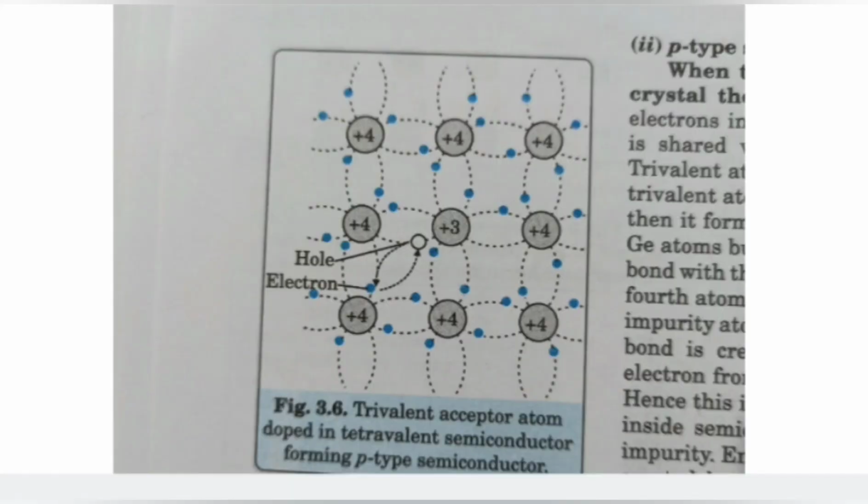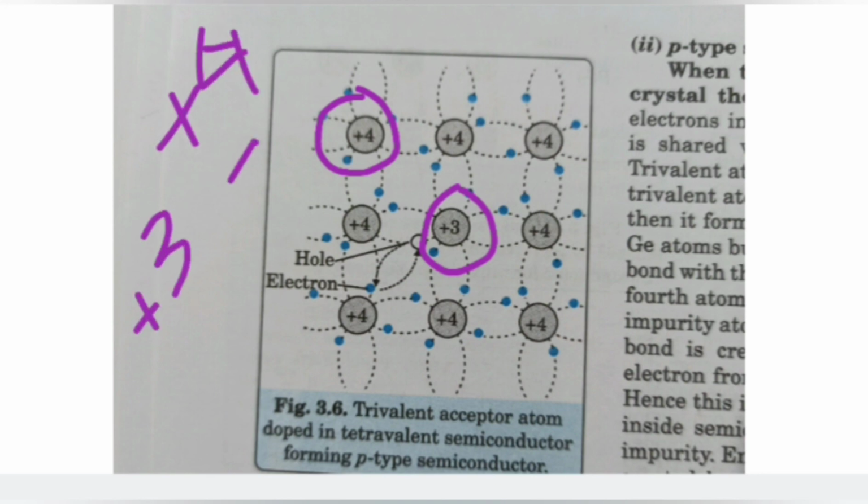Okay, now let us look at another picture here. As I have told you, this is silicon with valence 4, and in the middle we add, instead of pentavalent, now trivalent, which is 3. So 3 plus 4 will be equal to 7, isn't it? So it is deficient in 1 electron.